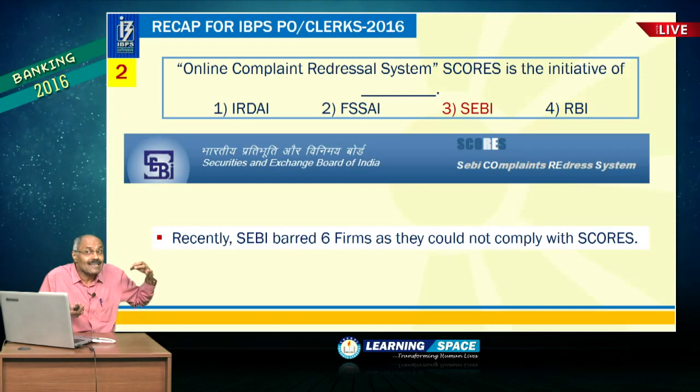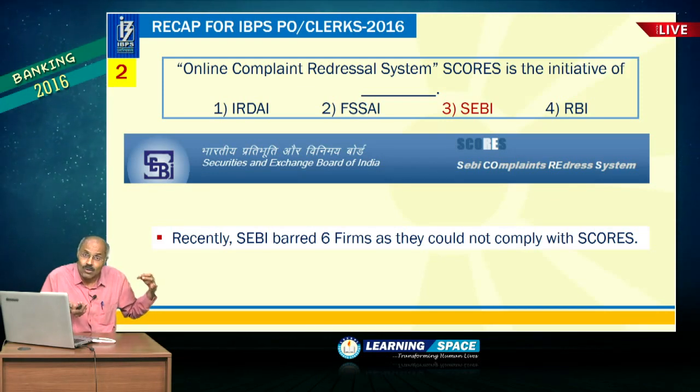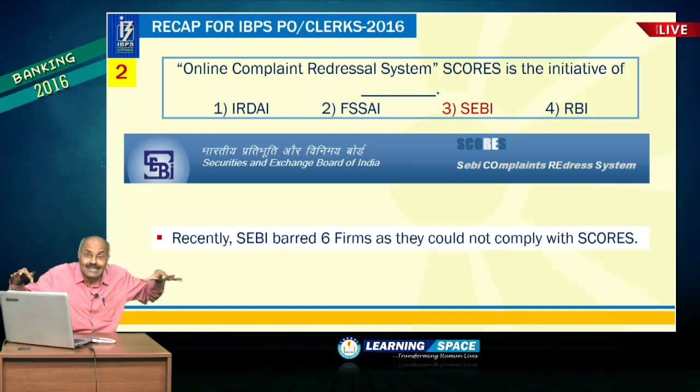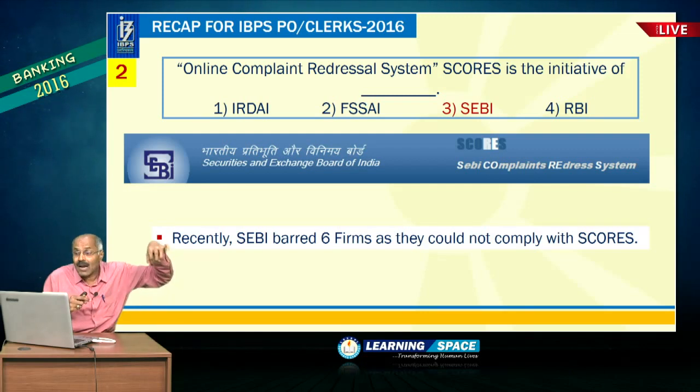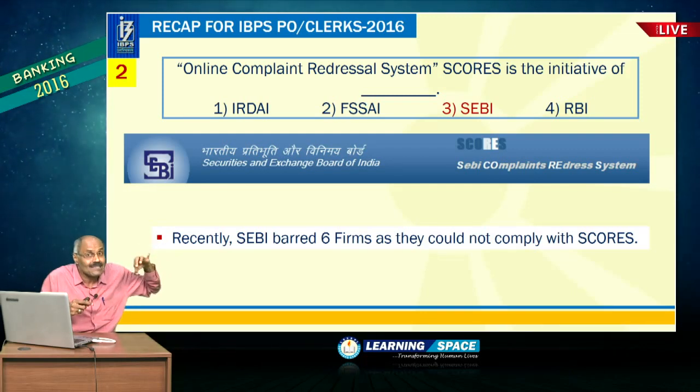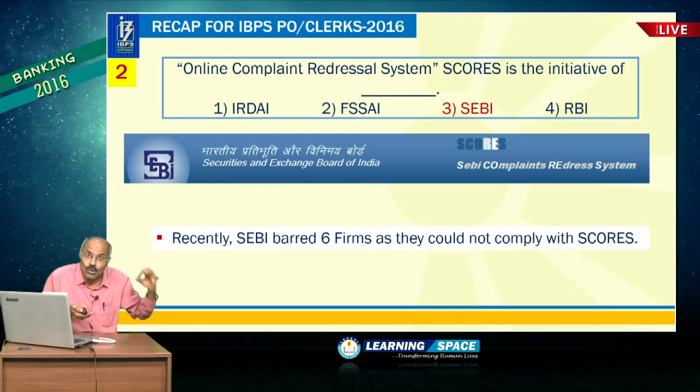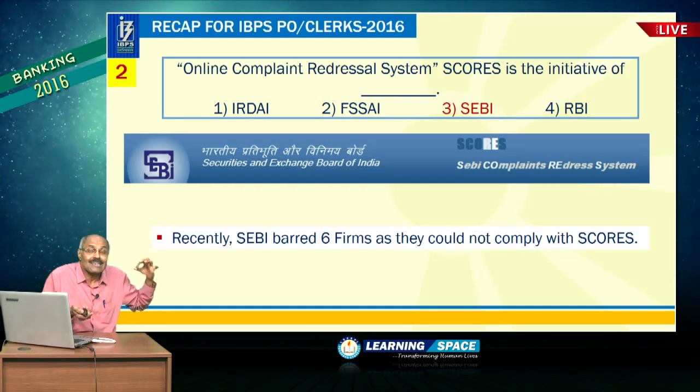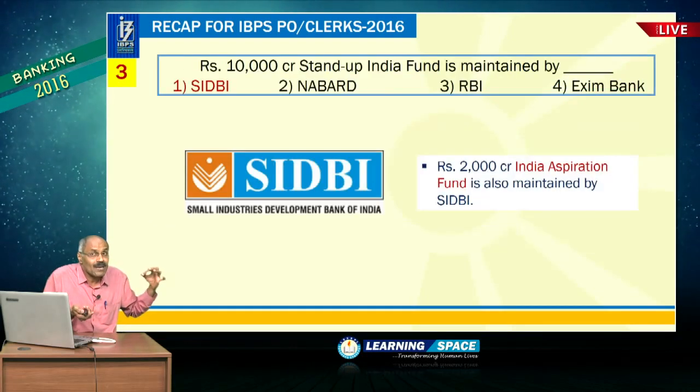Online complaint redressal system, that is SCORES, that is the initiative of Securities and Exchange Board of India. So, if someone talks about SCORES, this is online complaint redressal system, and this is SEBI complaints redress system, right. So, SCORES means this is the complaint redressal system of SEBI.